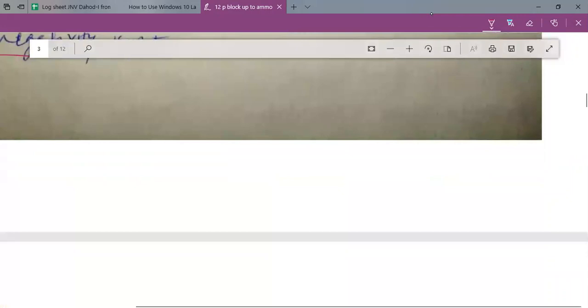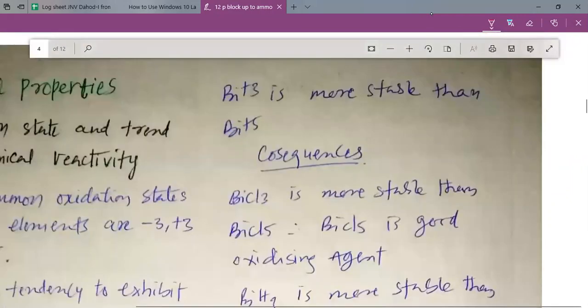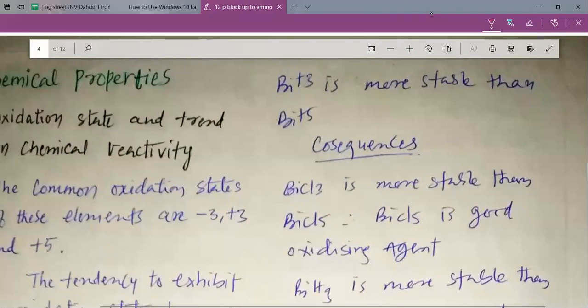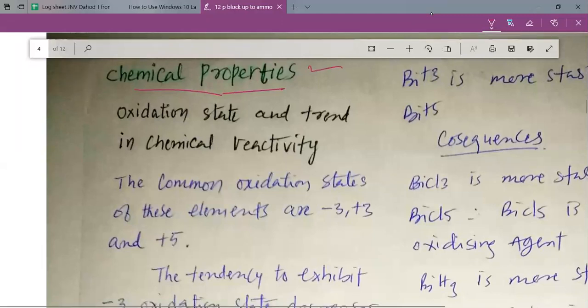So nitrogen does not show allotropy, but all the other elements show allotropes, as we have seen in the case of carbon. Here also you will study the allotropes of phosphorus and sulfur, or we have already studied them, we are just revising. Then, my dear students, let us study about the chemical properties.